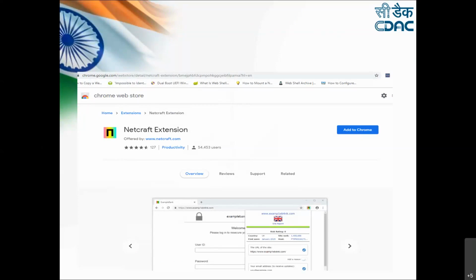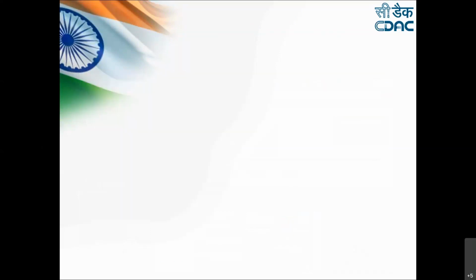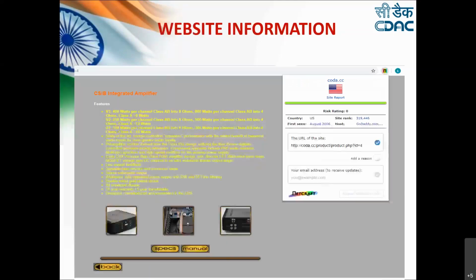When you click on add to Chrome and open your browser, you will see a logo with the N. Whatever website you open, just click on this N logo, the Netcraft logo, and you'll get very brief information about this particular website.